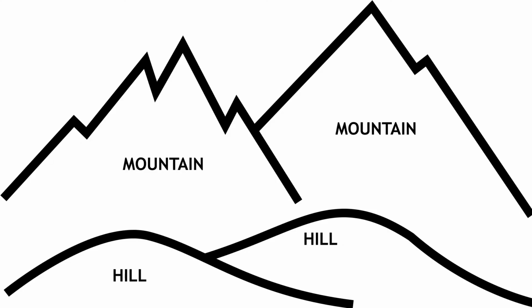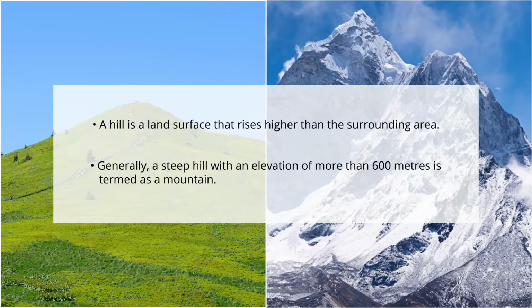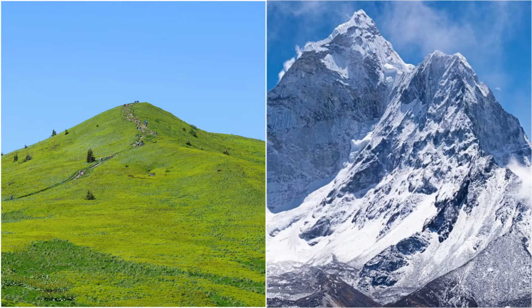We'll start with mountains. A mountain is any natural elevation of the earth's surface. Children, do you know what is the difference between a hill and a mountain? A hill is a land surface that rises higher than the surrounding area. And generally, a steep hill with an elevation of more than 600 meters is termed as a mountain. The mountains may have a small summit and a broad base. It is considerably higher than the surrounding area.